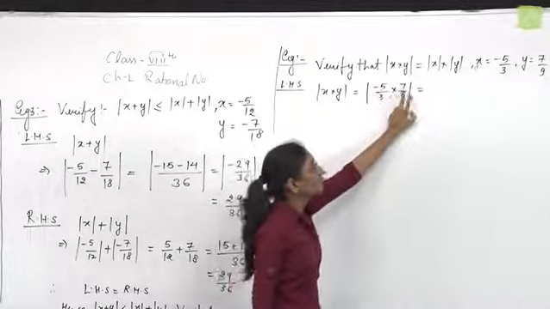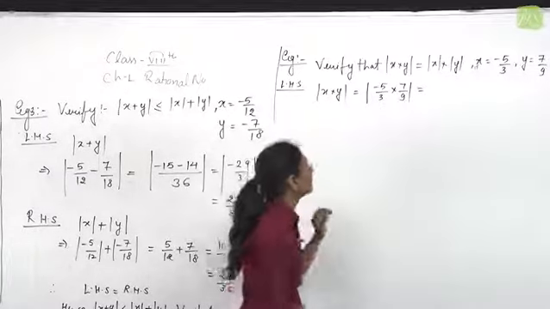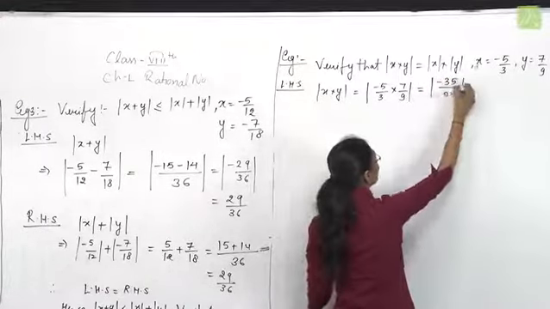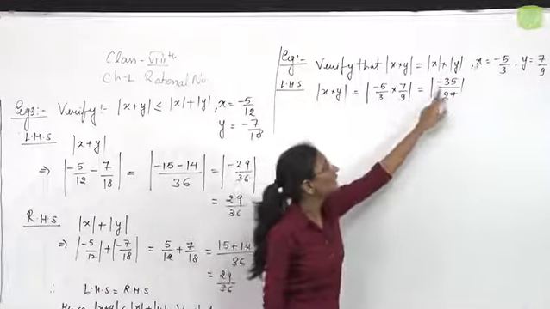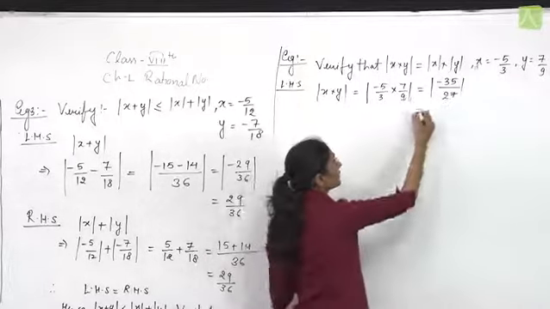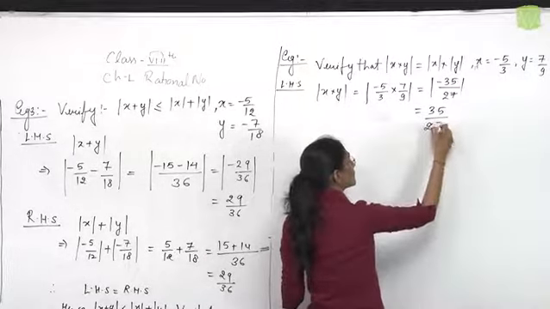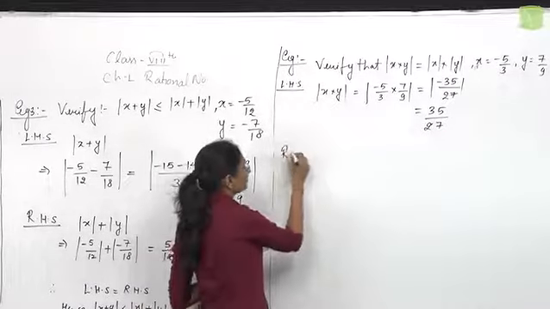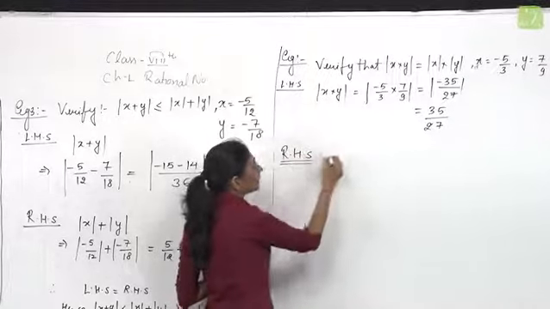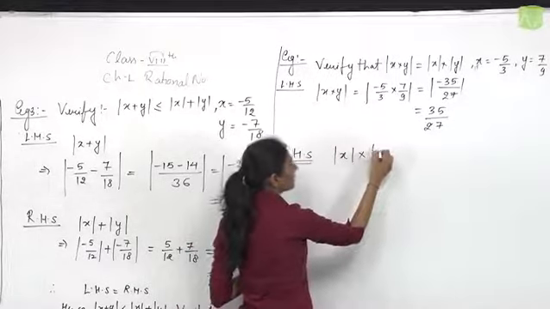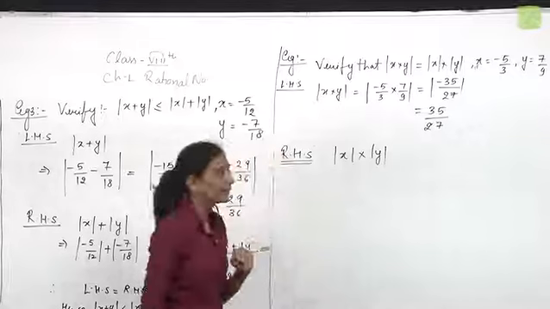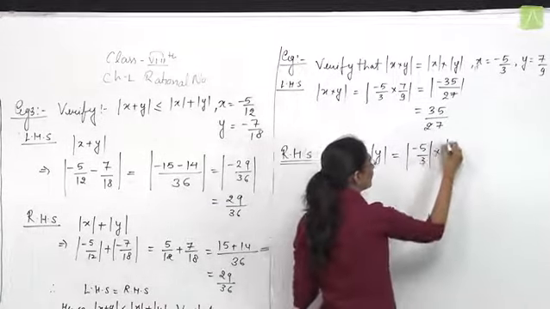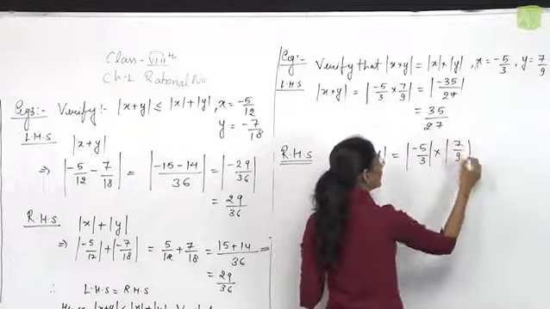The numerator is multiplied by the numerator and the denominator by the denominator. Minus 35, 9 3s are 27. So the absolute value of minus 35 upon 27 is 35 upon 27. That is the first result. Second, RHS: the absolute value of x multiplied by the absolute value of y. Put the values of x and y, minus 5 by 3 multiplied by 7 by 9.